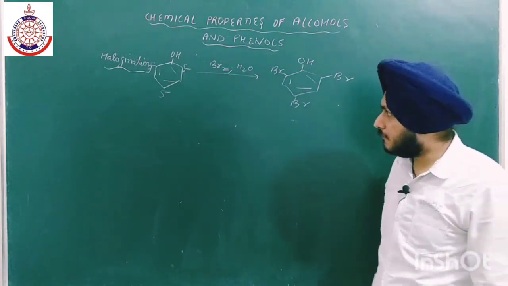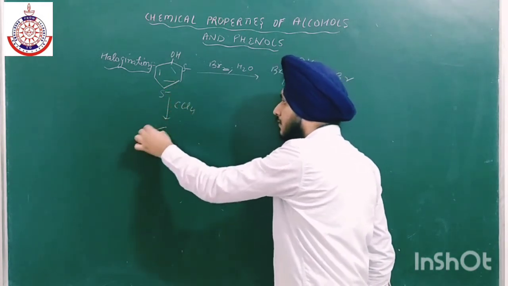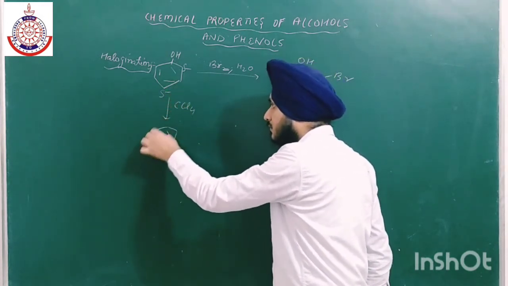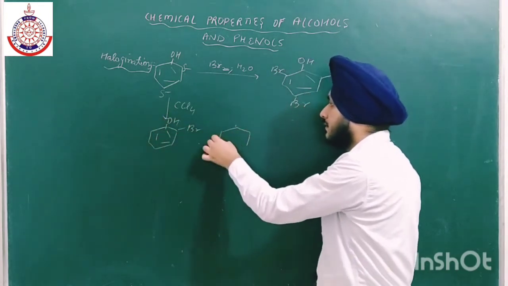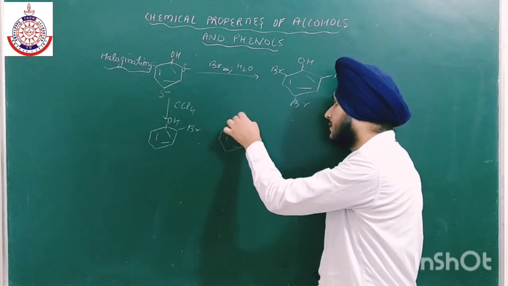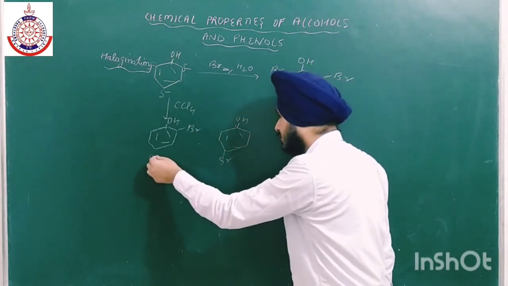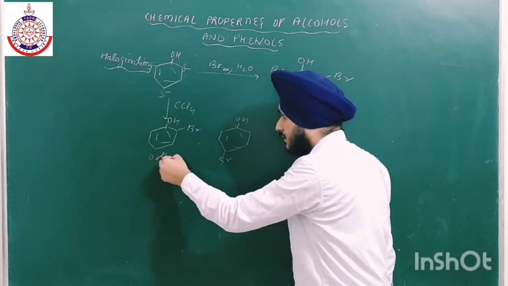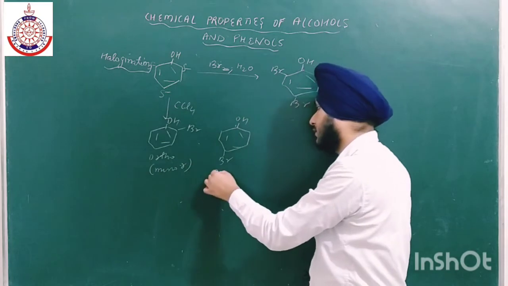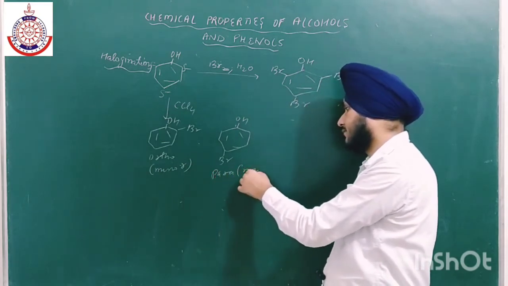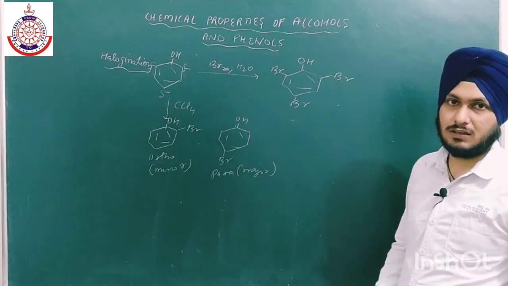Okay, but if we take a non-polar solvent like CCl4, we will get two products. One is major and one is minor. The para product is major because it is symmetrical, as we all know. Ortho is the minor product, and here we have the para product. This is major. Okay, now why is there a change? What is the effect of solvent?